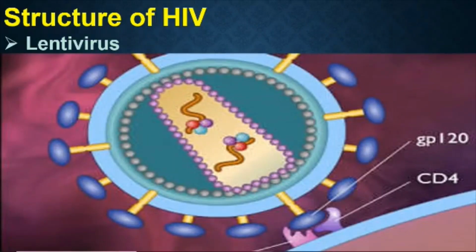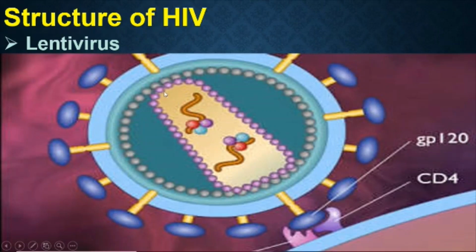So, structure of HIV, the human immunodeficiency virus. This belongs to a family called lentivirus. So what is the unique feature about this virus? These viruses can be seen only by electron microscope, not by a common microscope.